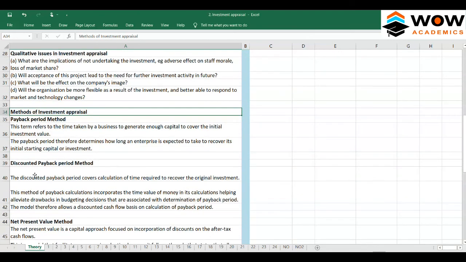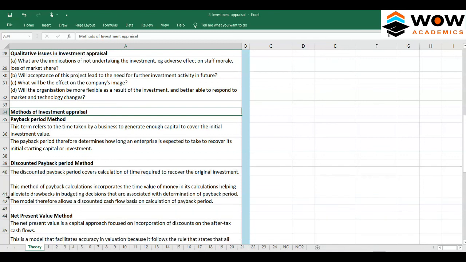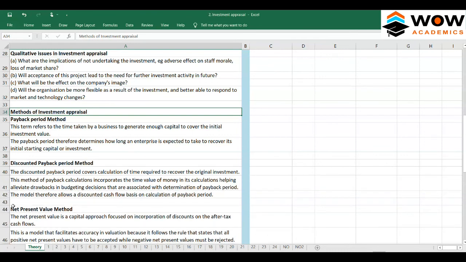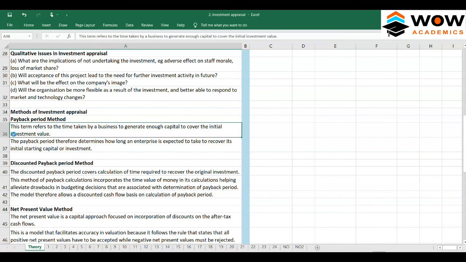So we'll start from here. We'll start from each method, then we'll solve that method. Again, we'll come to the theory here. So we'll start from this method, the payback period method.